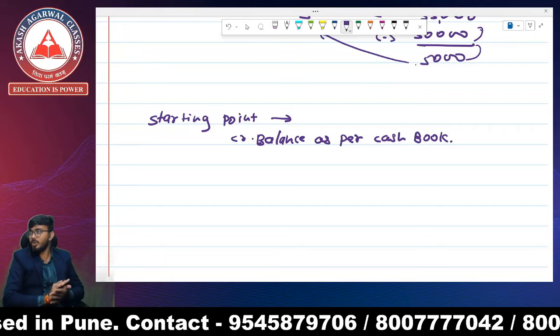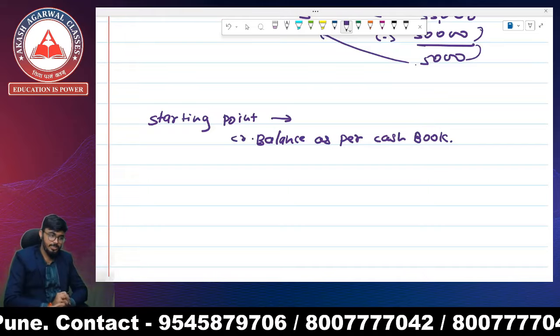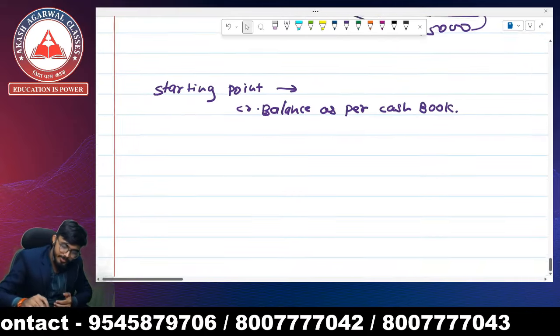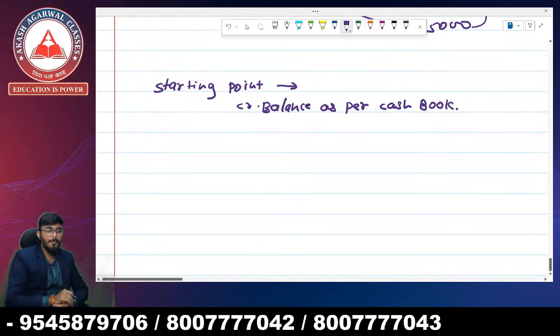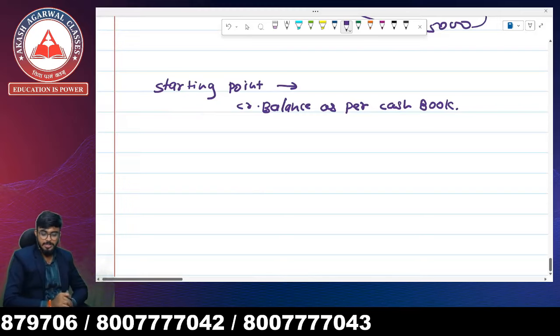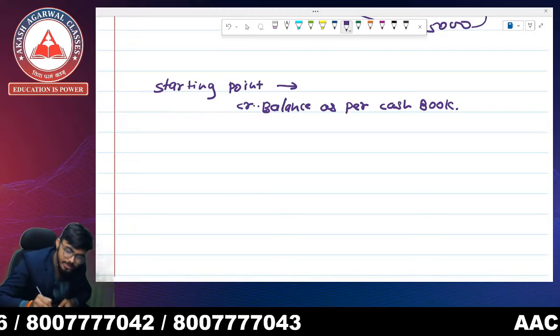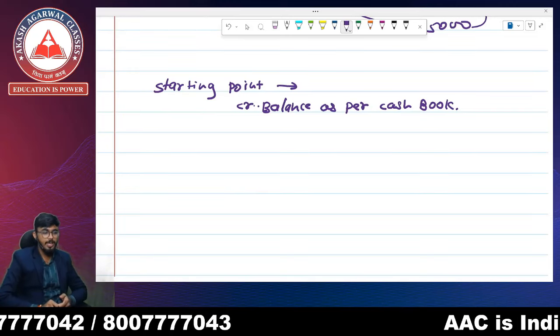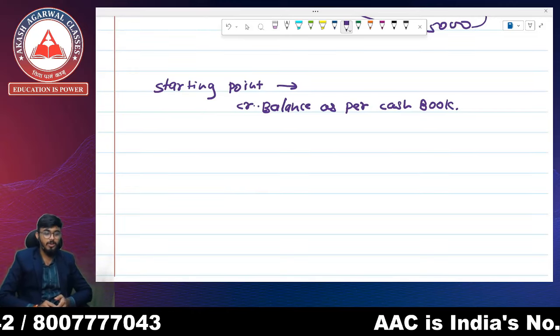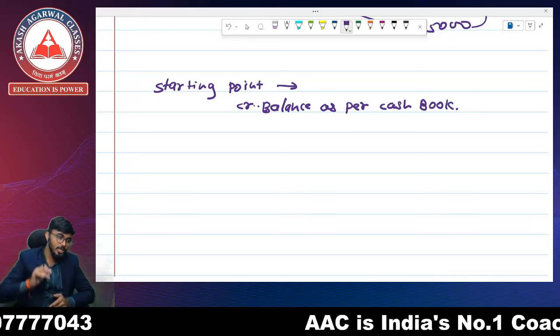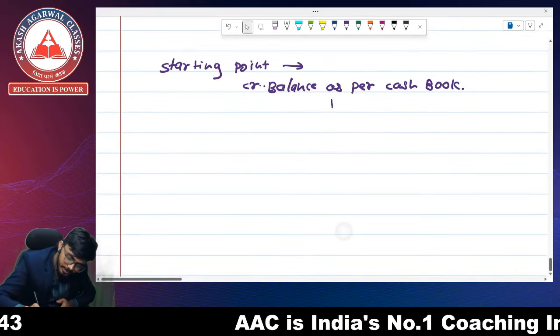Let's see how we can solve these kinds of transactions. It means there is a bank overdraft balance. Whenever we say credit balance, there is a bank overdraft, and it means we have taken a loan from the bank.